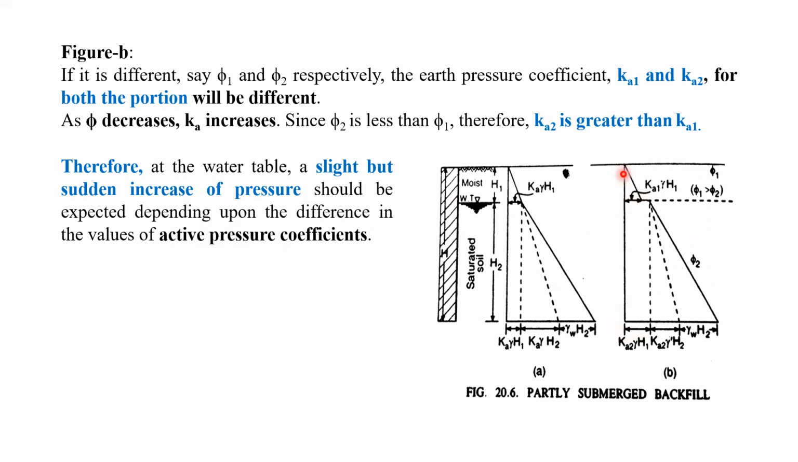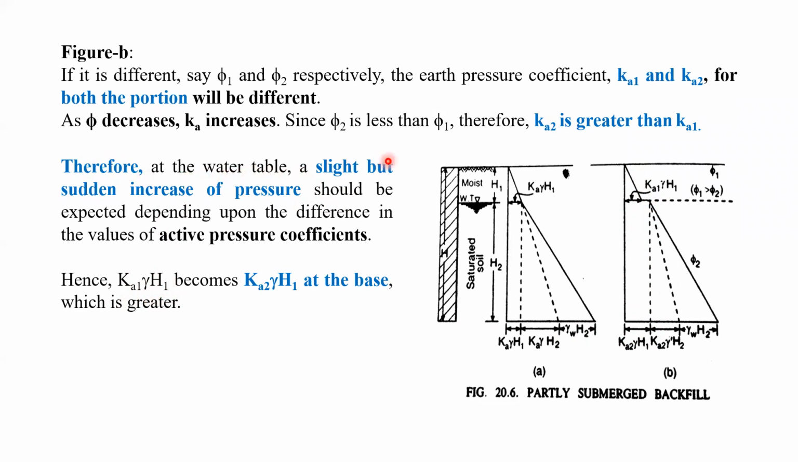At the base of the retaining wall, the total pressure is going to become K2 gamma H1. You can see it is complete. The pressure is going to increase here. Here it is Ka1 gamma H1, but you can see this part is extending here. So the pressure is going to increase once you consider it at the base of the retaining wall. So it is also written here.